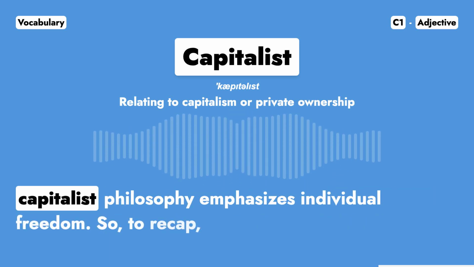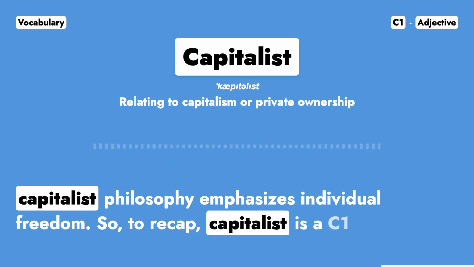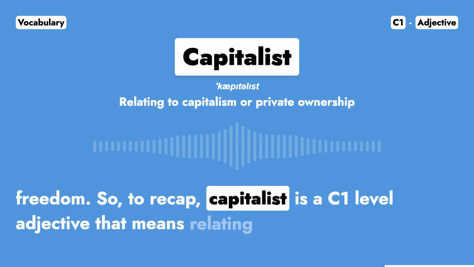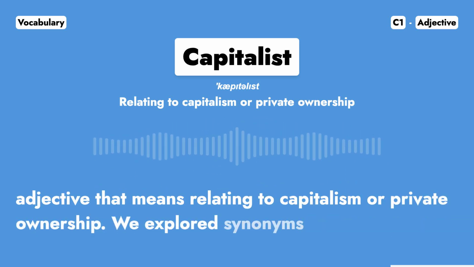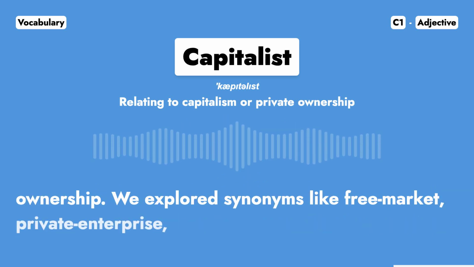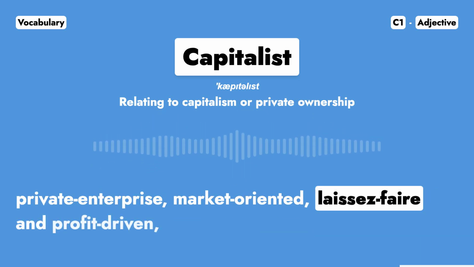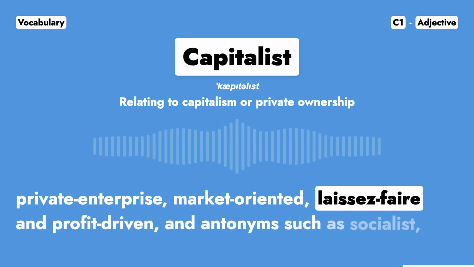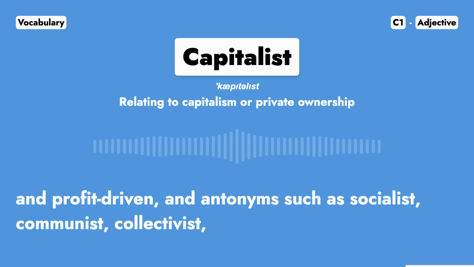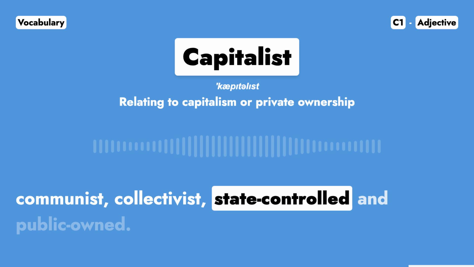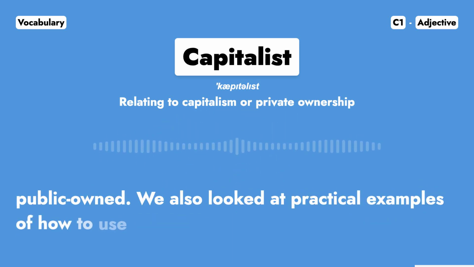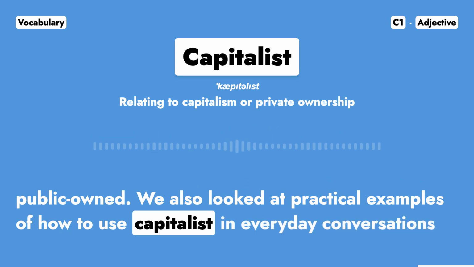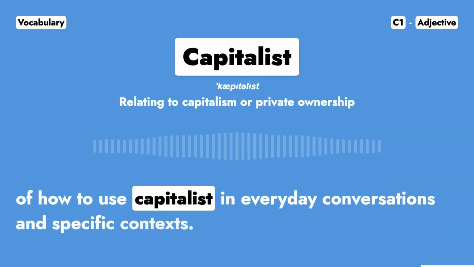So, to recap, capitalist is a C1 level adjective that means relating to capitalism or private ownership. We explored synonyms like free market, private enterprise, market-oriented, laissez-faire, and profit-driven, and antonyms such as socialist, communist, collectivist, state-controlled, and public-owned. We also looked at practical examples of how to use capitalist in everyday conversations and specific contexts.